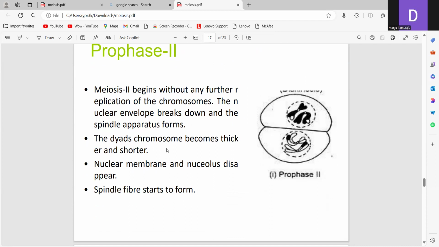The chromosomes become thicker and shorter, the nuclear membrane and nucleolus disappear, and spindle fibers start to form. It is similar to mitosis.